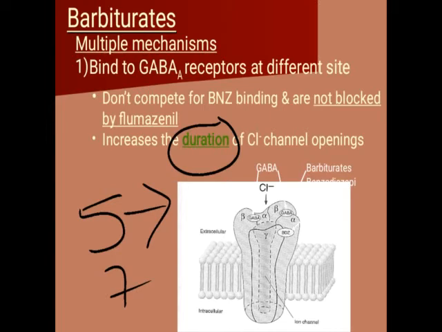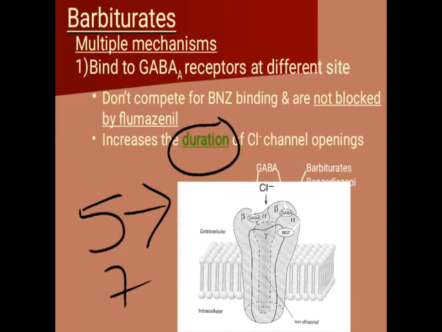And if the channel remains open more time than the normal time, more amount of Cl can enter into the cell than the normal. So when more Cl enters into the cell, what happens inside the cell? The negative charge increases, outside the cell the positive charge increases, and it will lead to the hyperpolarization state.